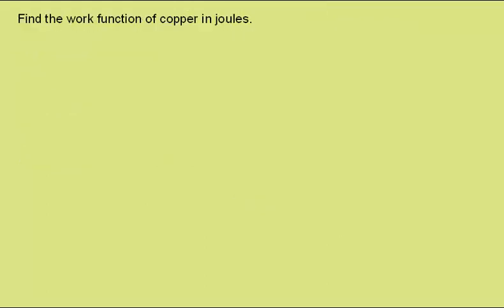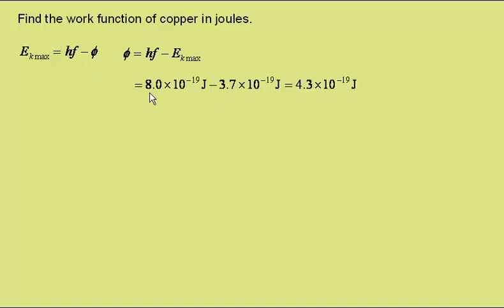Find the work function of copper in joules. Well, for this we need this equation, that the maximum kinetic energy of the emitted electrons is equal to the photon energy, Planck's constant times frequency, minus the work function phi. So we can rearrange for phi, and putting in the numbers, we've got a photon energy we found previously of 8 × 10^-19 joules, minus the maximum kinetic energy of the electrons we were given in the question, giving a work function of copper of 4.3 × 10^-19 joules.